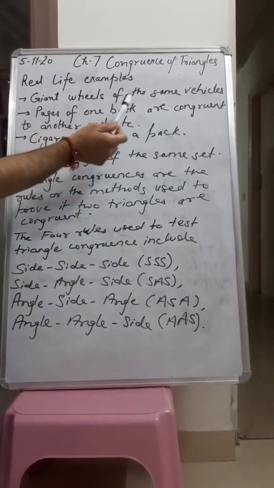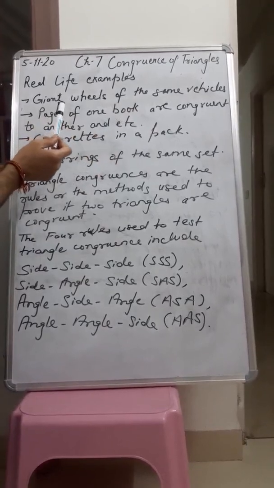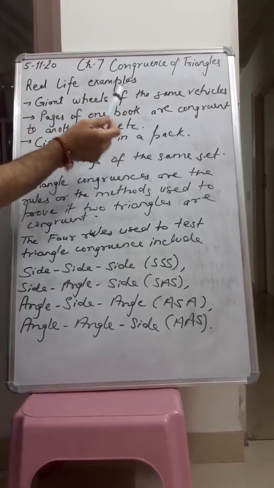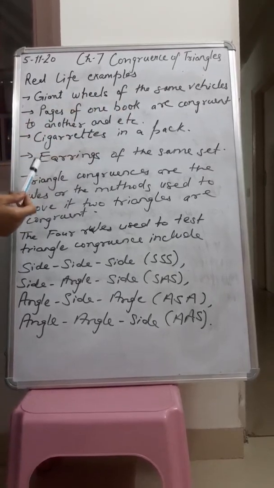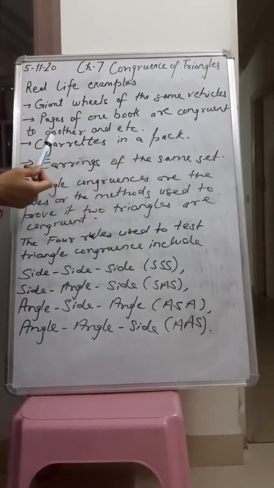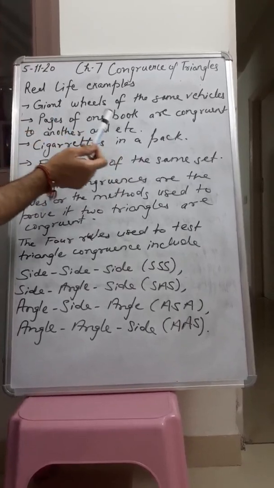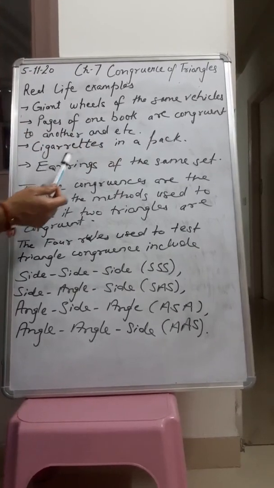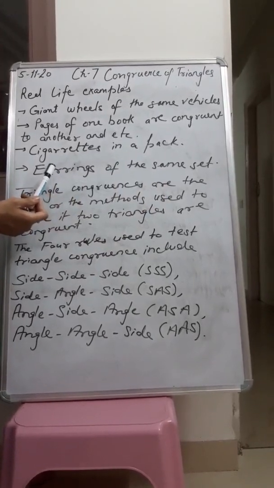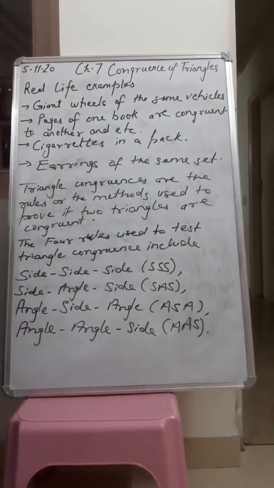Next, pages of one book are congruent to another, and so on. Next, cigarettes in a pack are congruent to each other. Next is earrings of the same set. We have all seen earrings, and earrings of the same set are congruent to each other.